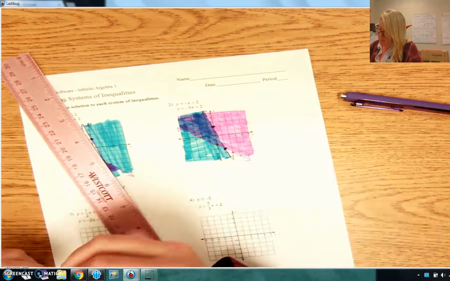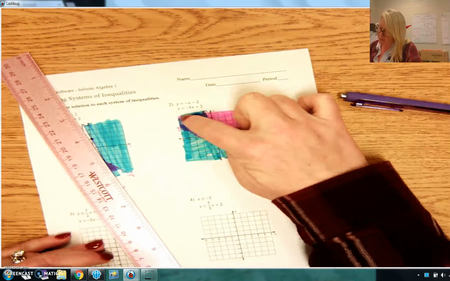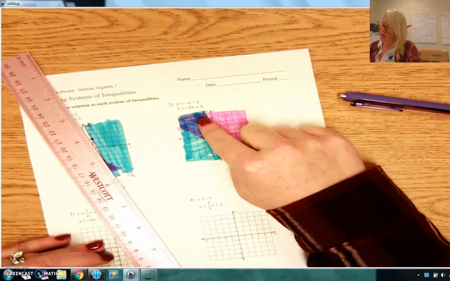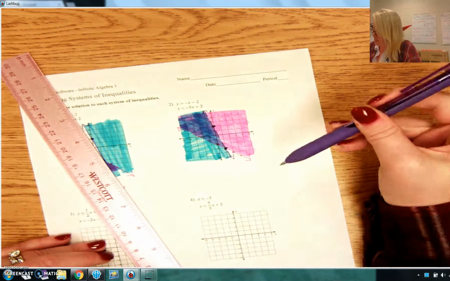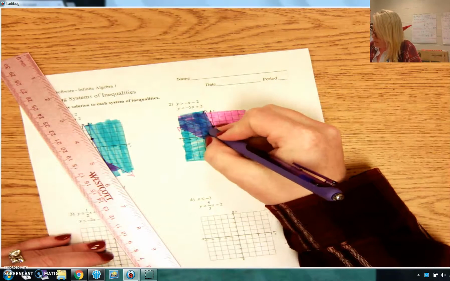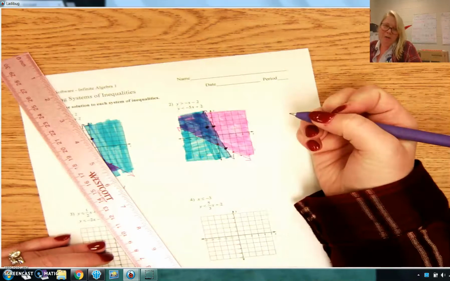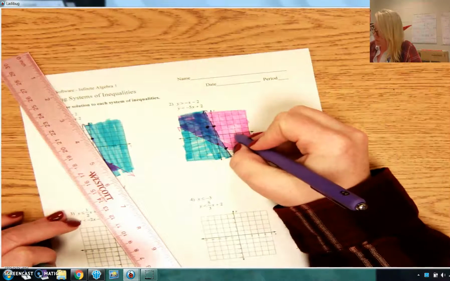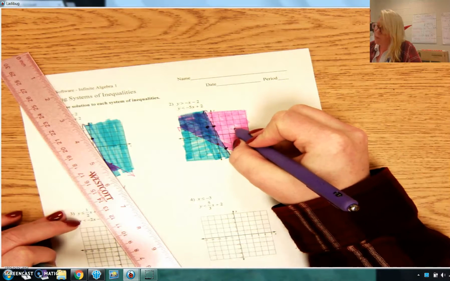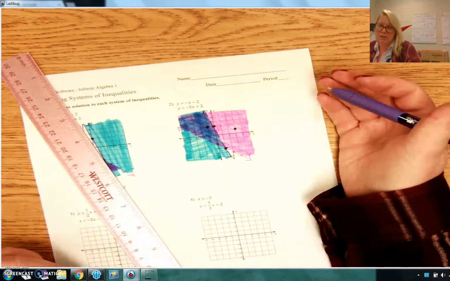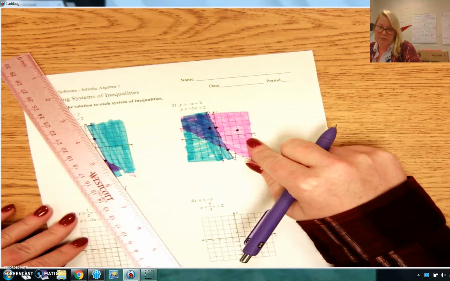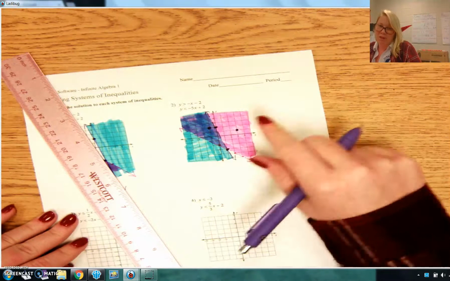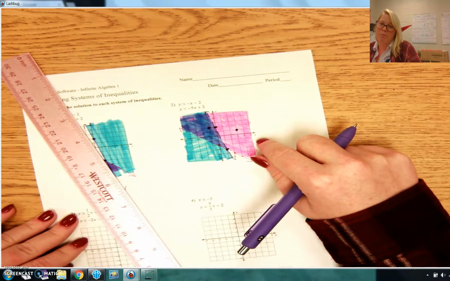Now where are they the same? In this area right here. So any point in this area is a solution to the system. So if I were to choose a point like negative 1, positive 2 right there, that would be a solution because it's in the shaded region. If I were to choose a point like 3, 1, 3, 1 is not a solution to the system. It's a solution to my first function, but it's not a solution of my blue function, just my pink. It has to be a solution for both.